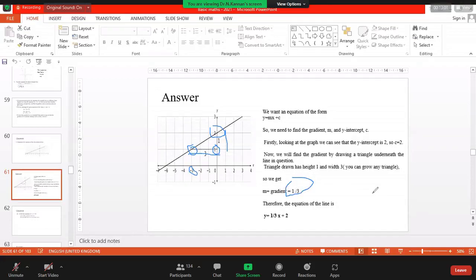Then if you are able to divide this value, we can say this is y, this is x. Okay. You can simply identify the gradient. That is 1 over 3. If you are able to do this, you can simply develop the equation. What is that? That is this. Y is equal to, we know the intercept, we know the gradient. We simply substitute all such values into that equation. Then, of course, we develop the real form.